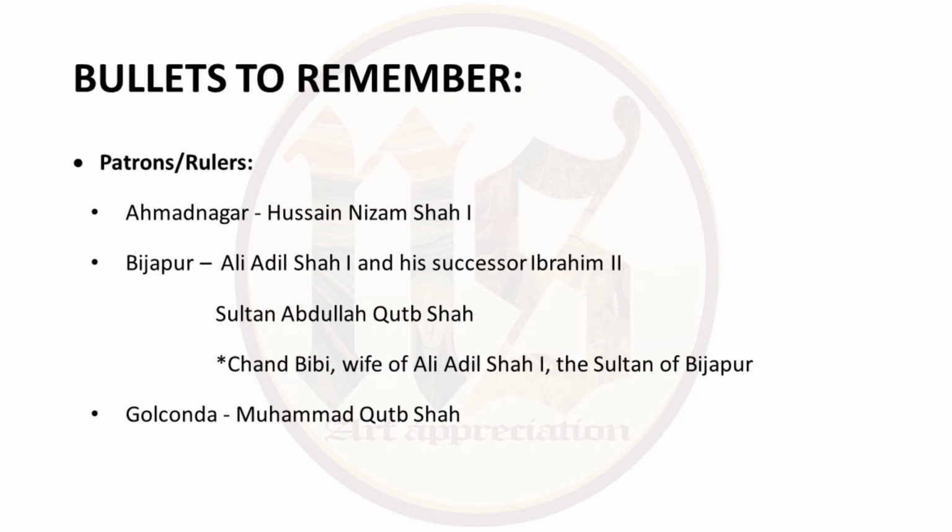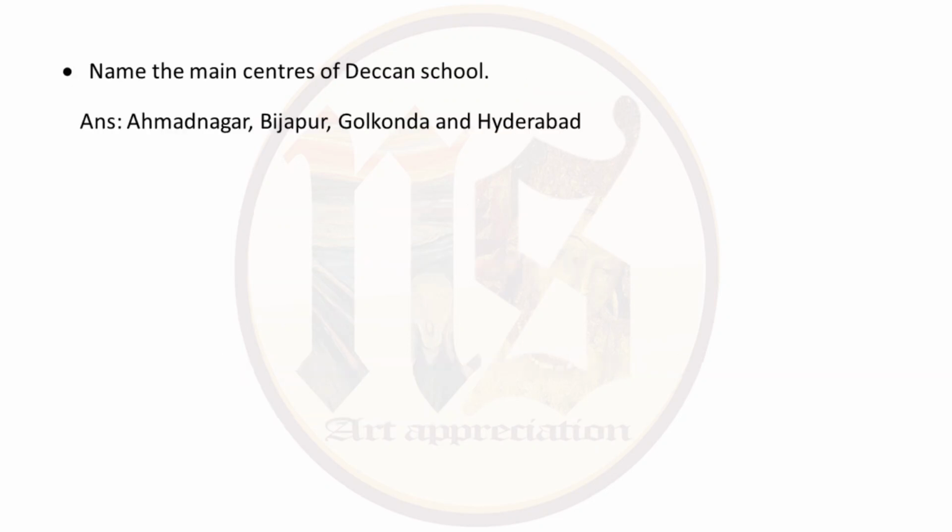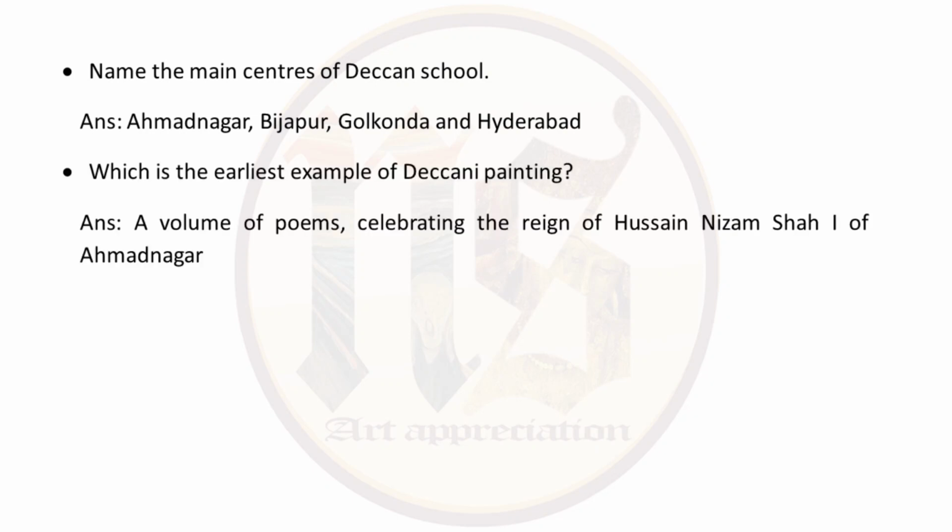Then Golconda, Muhammad Qutub Shah. Then name the main centers of Deccan school. They were Ahmednagar, Bijapur, Golconda and Hyderabad. Which is the earliest example of Deccani painting? The answer is a volume of poems celebrating the reign of Hussain Nizam Shah I of Ahmednagar.